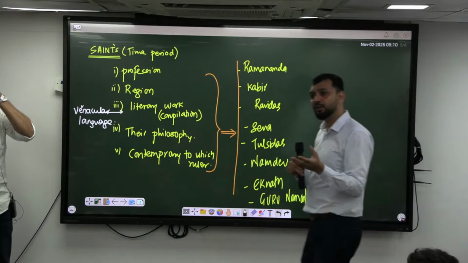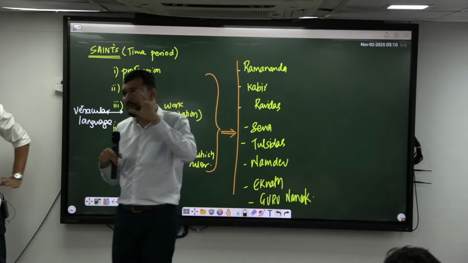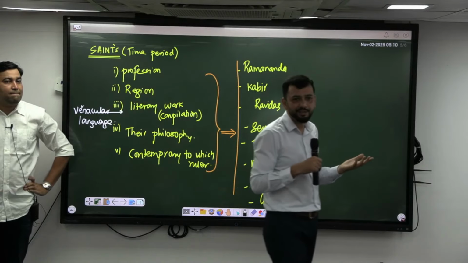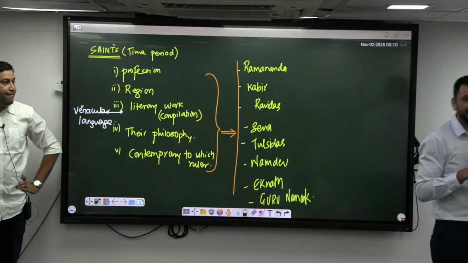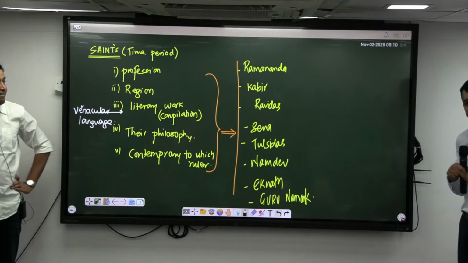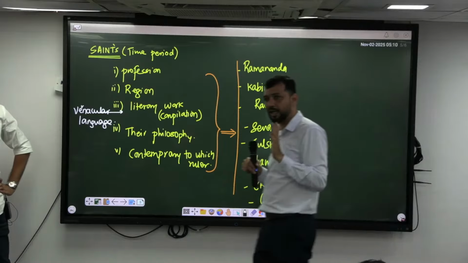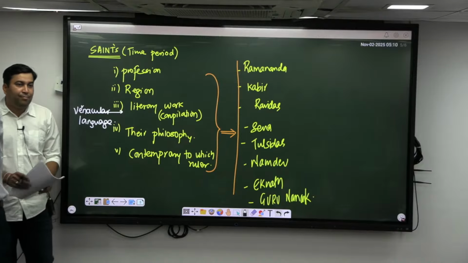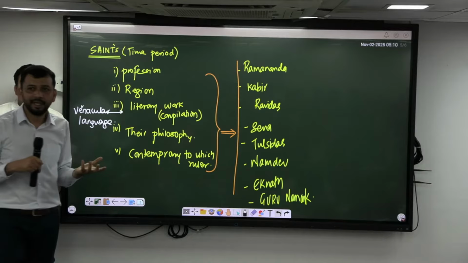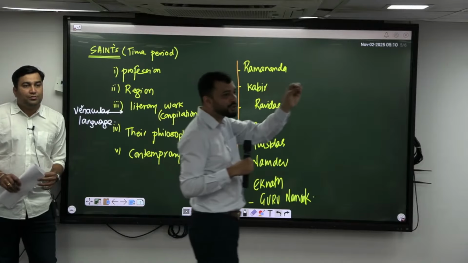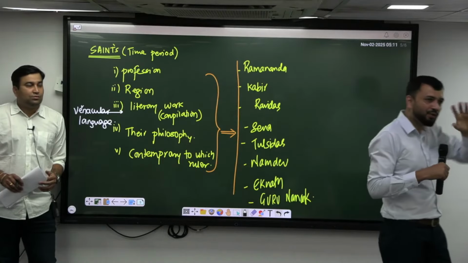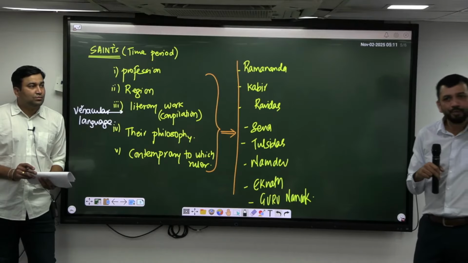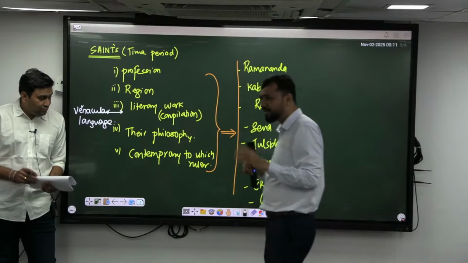So which language he will be using? Punjabi. Right. So similarly, when it comes to North India, different languages are there because dialects are there. For example, Tulsidas is there. He has written Ramcharitmanas. That is basically written in the Awadhi language. Similarly, Surdas has written Sursagar. That has been written in Braj Bhasha. Similarly, Ramananda is the first one to use Hindi language. So these are all North India. Within the dialects of North India, it will be there. So that much you should be having the basic understanding, and then you can just take it.